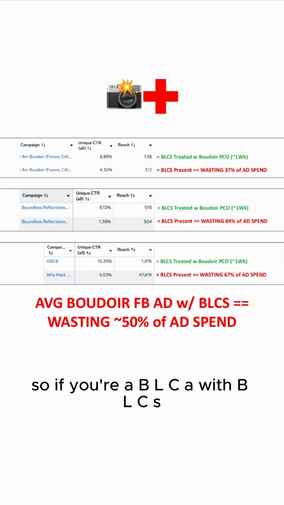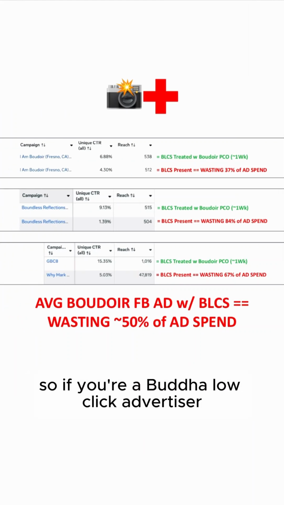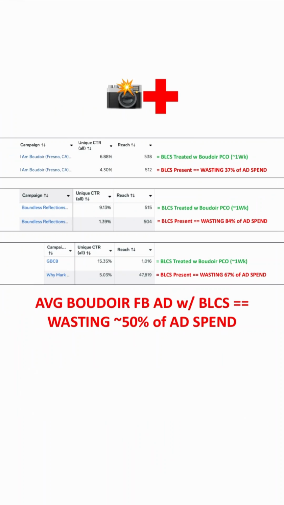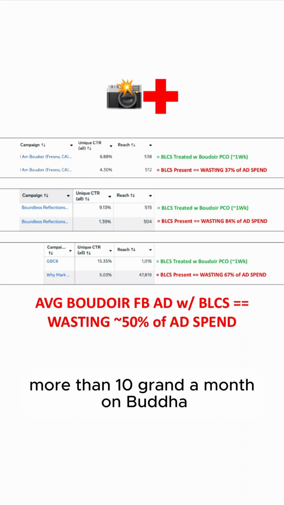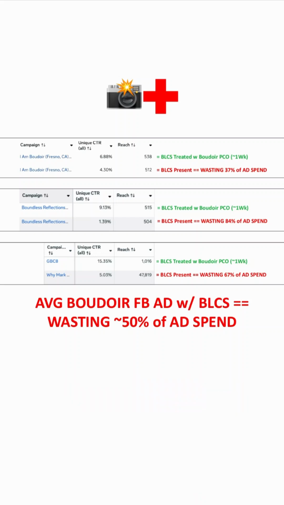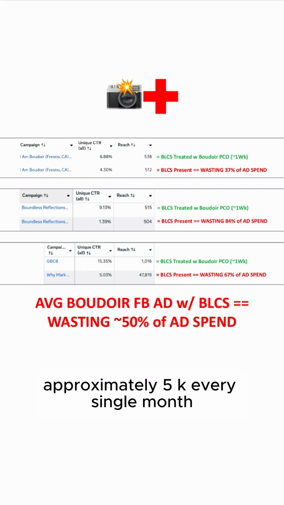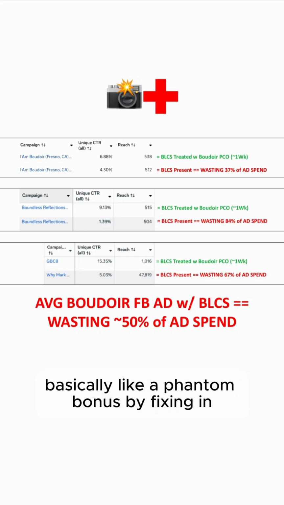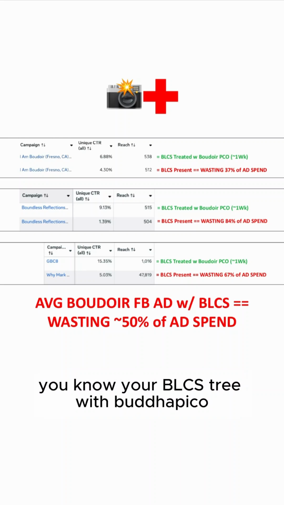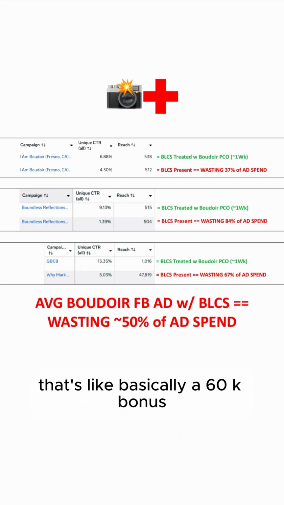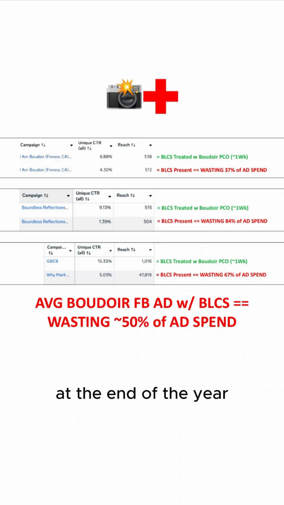So if you're a BLCA with BLCS, so if you're a Boudoir low click advertiser with Boudoir low click syndrome, and you're spending more than 10 grand a month on Boudoir Facebook ads, and you want to save, eliminate, put back in your pocket approximately 5K every single month, basically like a phantom bonus, by fixing your BLCS trio with Boudoir Pico, that's basically a 60K bonus at the end of the year.